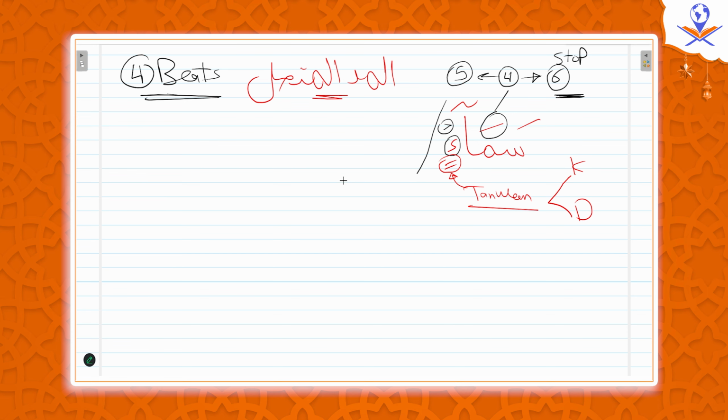Tanween with fatha, we put it with alif. But if it's tanween with fatha, like it was at the beginning, and we stop, we never say sama'an. We say sama'a. So in this case, we make it 4 if you stop. In case you stop, you make it 4, 5, or 6. But in this case, you make it only 4. Why? Because the hamza is not at the end now. The last one is this alif.